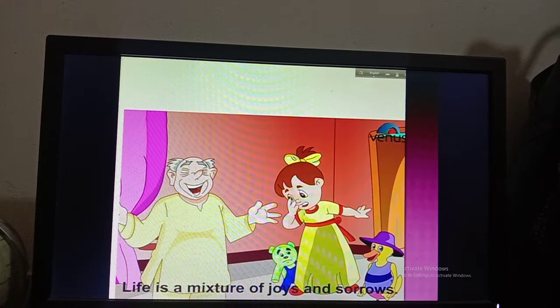Or you can say that we can't feel the abstract noun with our 5 senses. Okay, we have to just feel them. So boys, this is all about your abstract noun and collective noun.